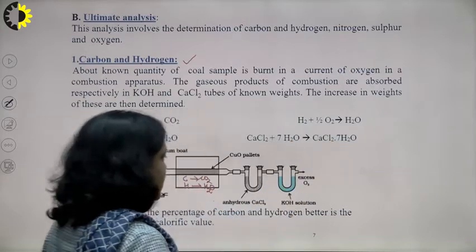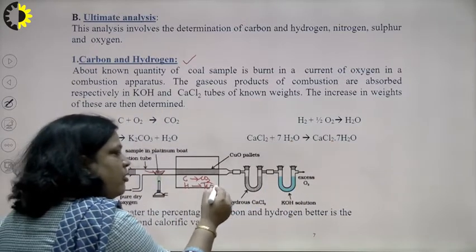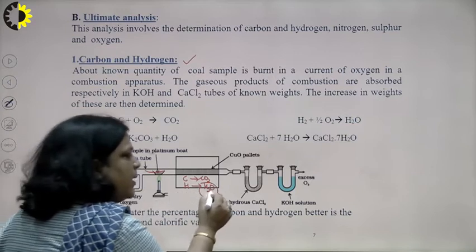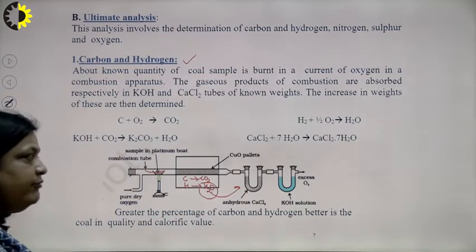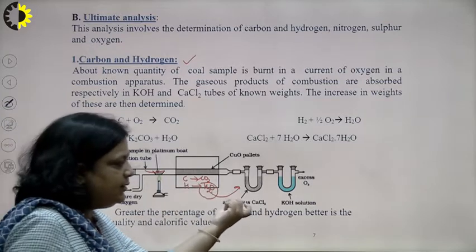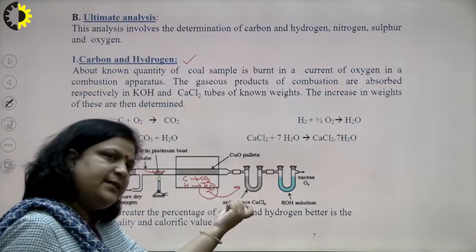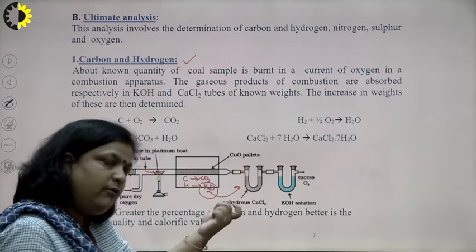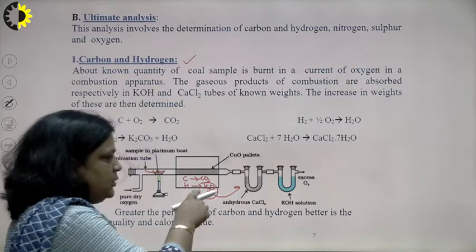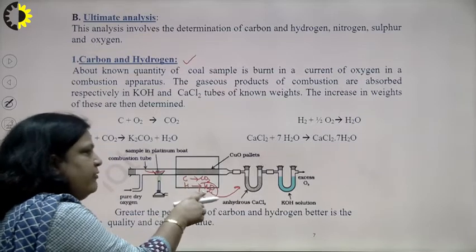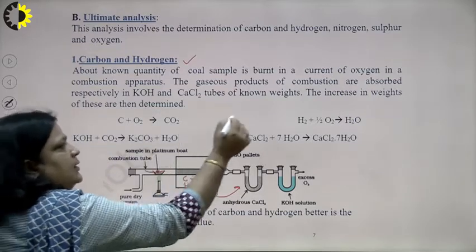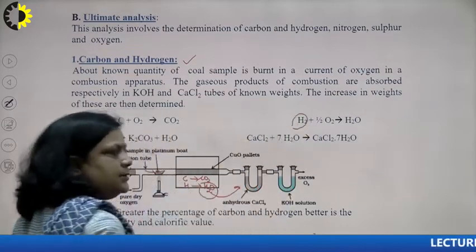It means the amount of H2O formed will be absorbed by the calcium chloride tube. So, the weight increase of the calcium chloride tube will be proportional to the H2O present, and from H2O we can find the percentage of hydrogen.